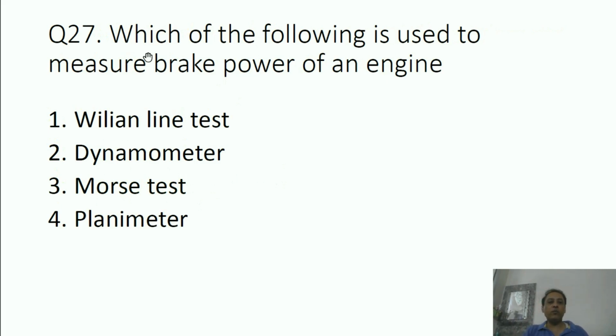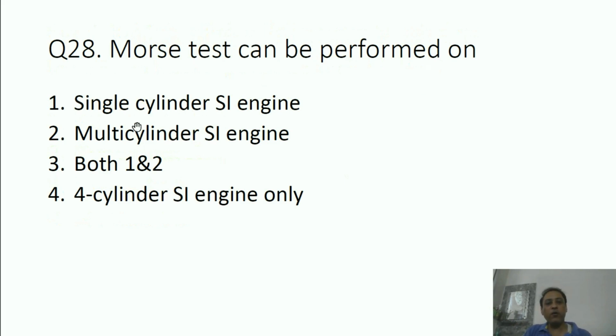Which of the following is used to measure the brake power of an engine? Willans line test, dynamometer, Morse test, planimeter. The correct answer is dynamometer. This is used to measure the brake power, the power available at the crankshaft of the engine. The Morse test can be performed on: single cylinder SI engine, multi cylinder SI engine, both 1 and 2, or 4 cylinder SI engine only.